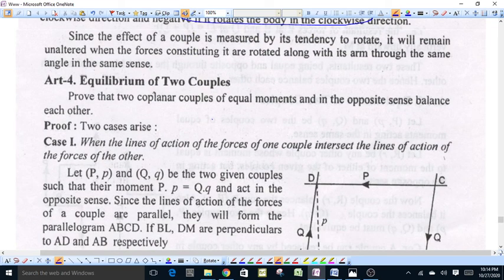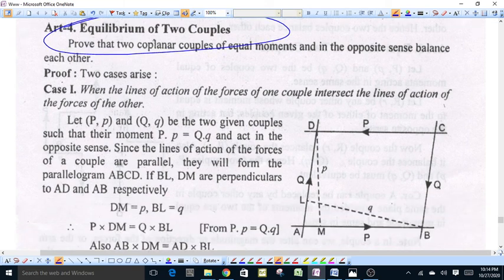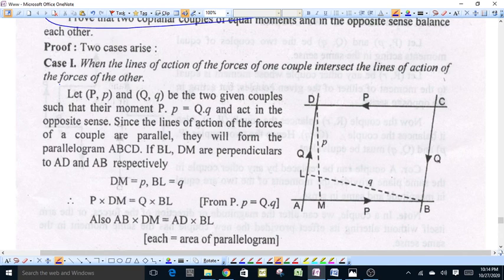Now, equilibrium of two couples. Two coplanar couples of equal moments and in the opposite sense balance each other. Two cases arise. In the first case, the lines of action of forces of one couple intersect the lines of action of the forces of the other couple. Suppose P and Q are the two given couples and their moments are equal and act in the opposite sense, and the lines of action of forces of each couple are parallel.